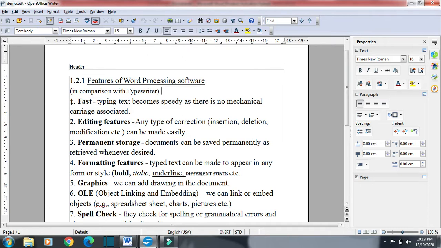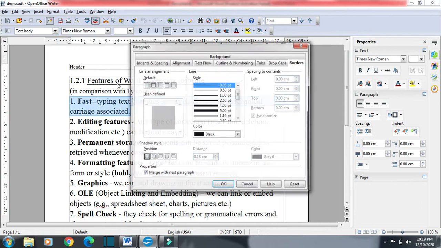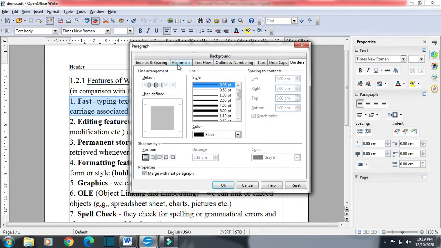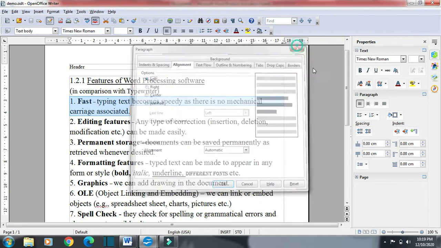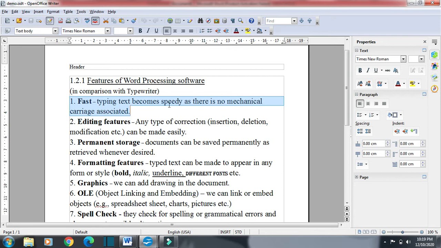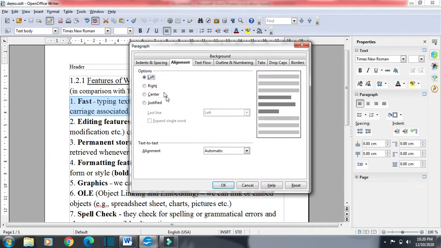Here also, suppose I am selecting this and I want to change the alignment. I can click on Format and then click on Paragraph, and here also I can change the alignment: left, right, center, justified. So in Writer we first need to select the text, then click on Format, then Paragraph, and from here we can select the Alignment tab.